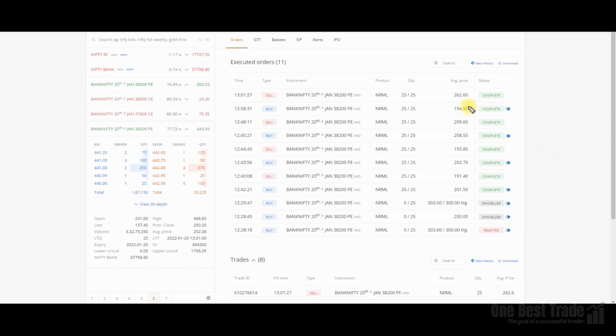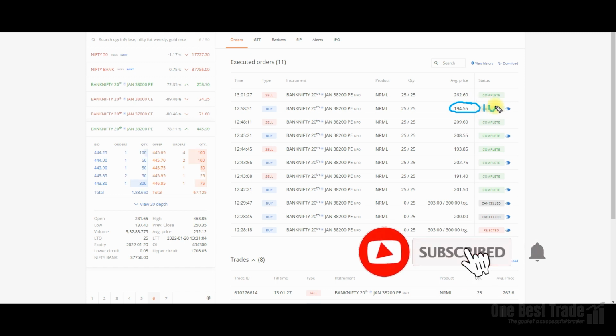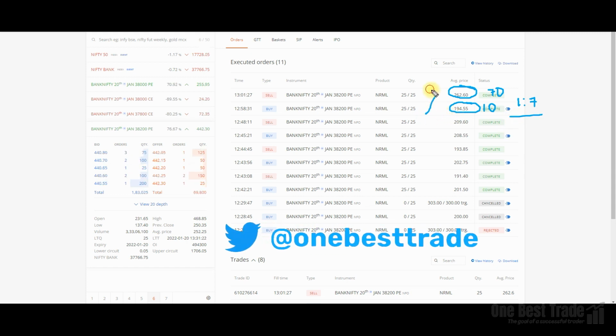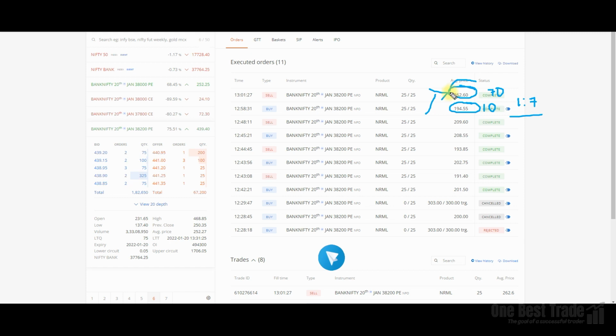Here we can clearly see that we entered at 194.55 with a stop loss of 10 points, and exited around 262.6 with a trailing stop loss. It is almost 70 rupees. It is a 1:7 risk to reward trade. This is how we used a trailing stop loss in a cover order and exited with a very good profit.